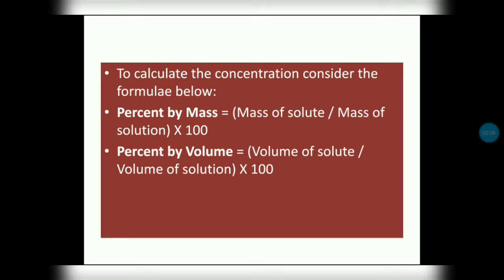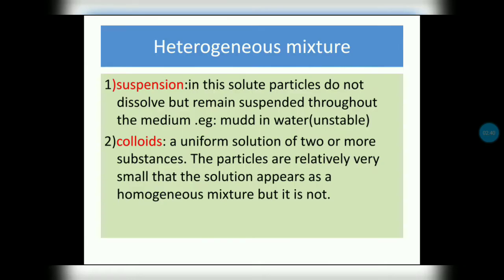To calculate the concentration, we can consider the formulas: percentage by mass and percentage by volume. In a question, if the mass of solute or mass of solution is provided, you can use the first formula. Or if the volume of solute or volume of solution is provided, you can use the second formula. The first formula is percentage by mass: mass of solute divided by mass of solution into 100. If they provide volume: volume of solute divided by volume of solution into 100.